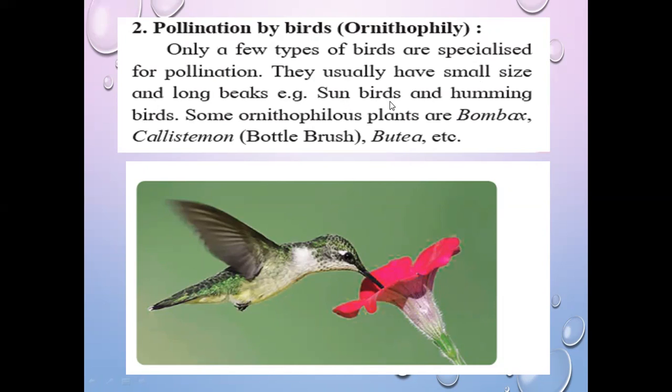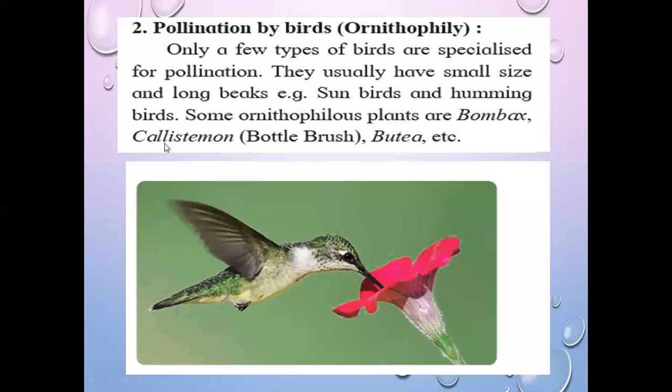For example, sunbirds and hummingbirds. These are the two examples of birds which act as agents for pollination. Pollination by birds is ornithophily, so sunbirds and hummingbirds pollinate ornithophilous plants. Now, not all plants, but in some plants pollination is possible through birds, and these plants are Bombax,